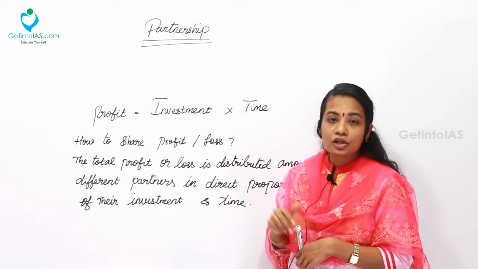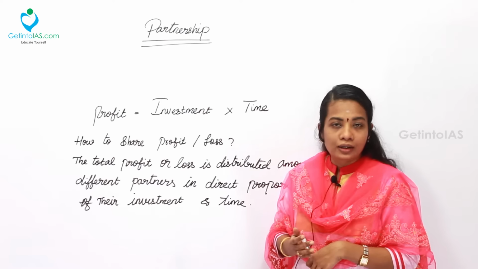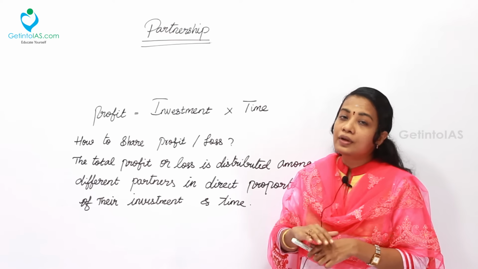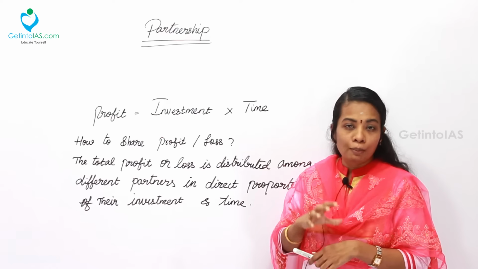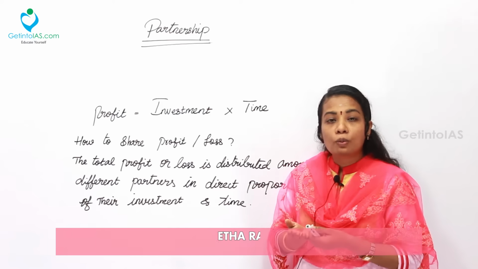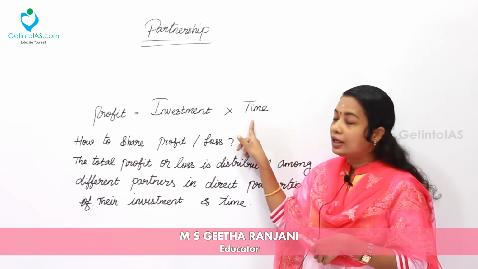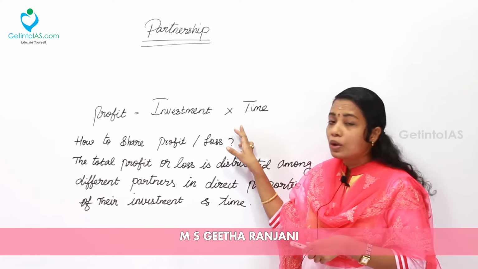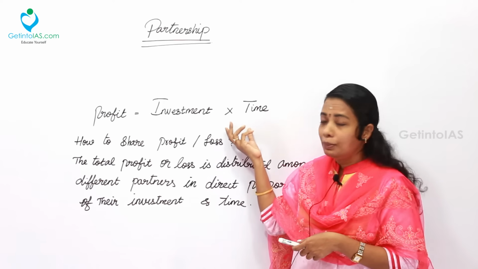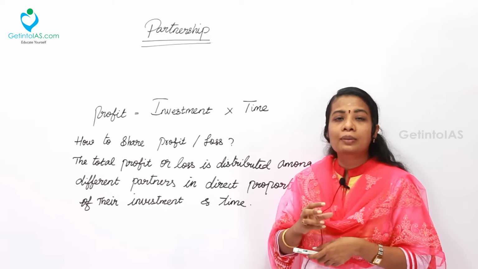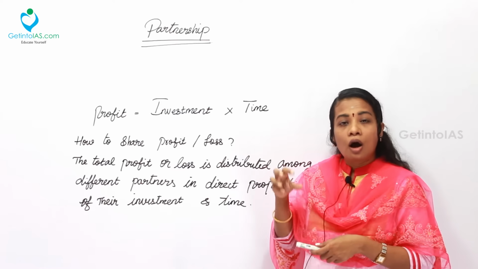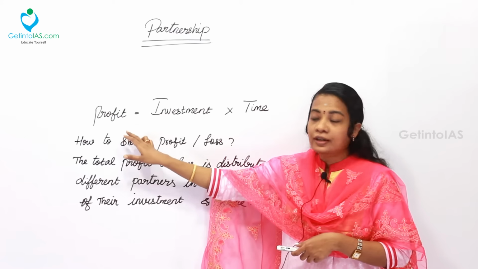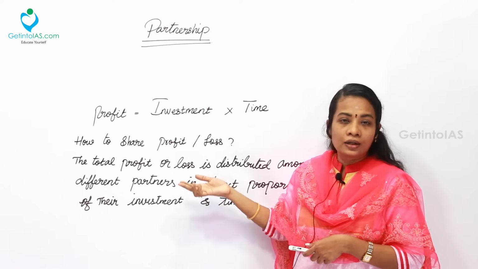In case of partnership, there will be two or more partners. One partner will be investing higher money, another may invest some lower amount. So it may or may not be equal, right? Similarly, in case of time, one has spent the full year, another is not able to make it for the full year. So partially 5 months or 6 months is the period of investing. In such a case, how will you evaluate the profit? That is what we are going to learn under this topic.